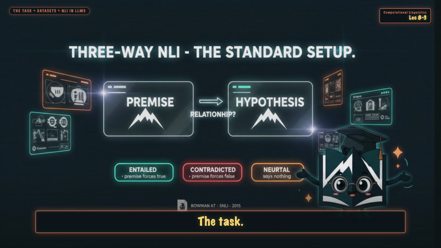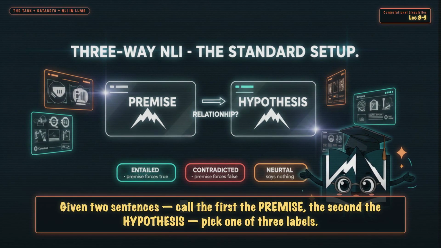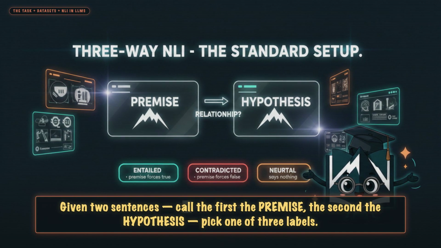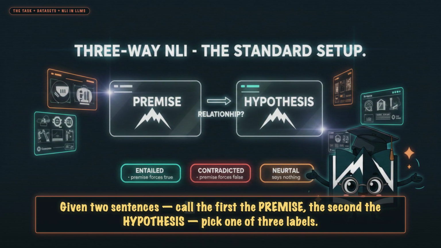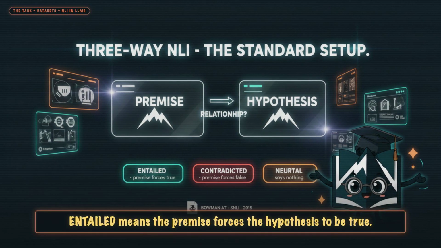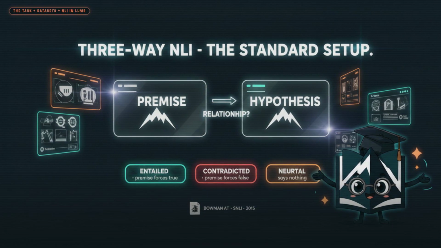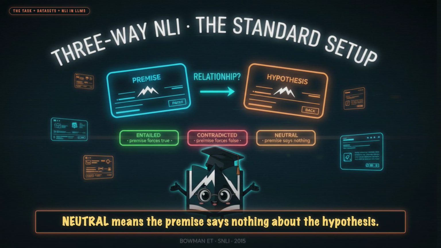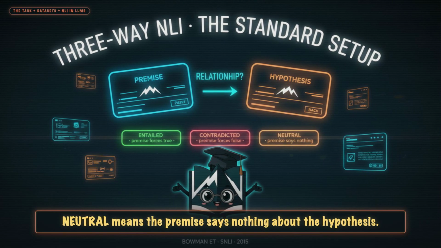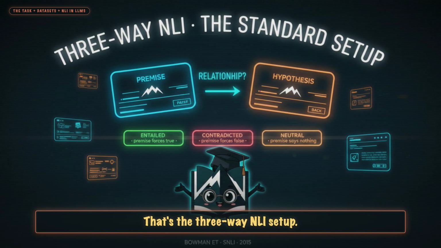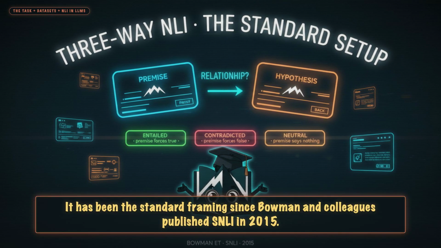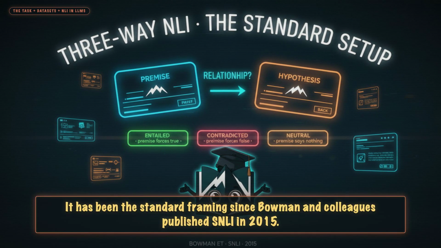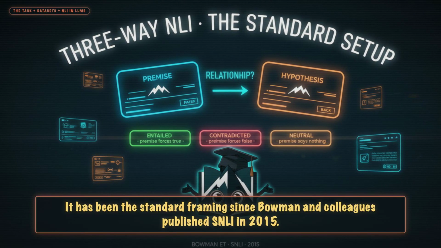Beat 1, the task. Given 2 sentences, call the first the premise, the second the hypothesis. Pick one of 3 labels. Entailed means the premise forces the hypothesis to be true. Contradicted means the premise forces the hypothesis to be false. Neutral means the premise says nothing about the hypothesis. That's the 3-way NLI setup. It has been the standard framing since Bowman and colleagues published SNLI in 2015.